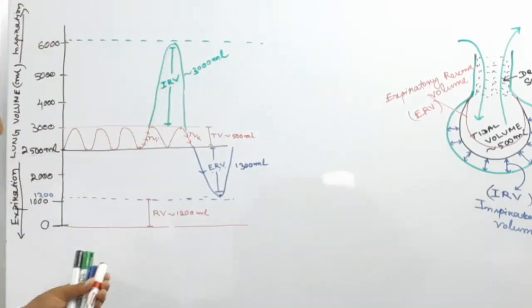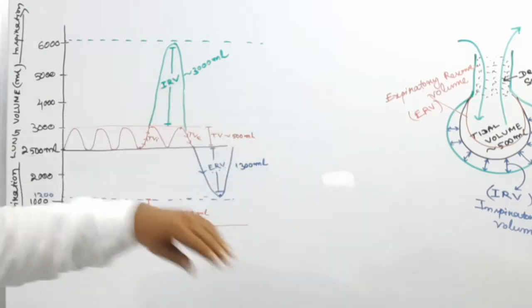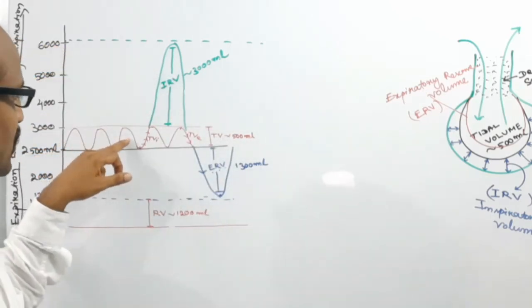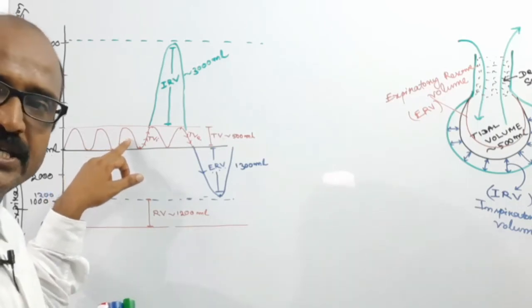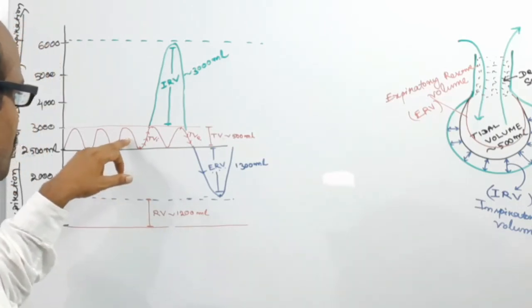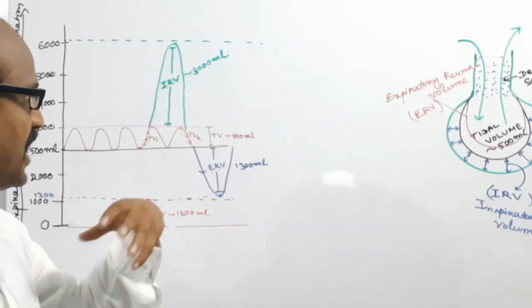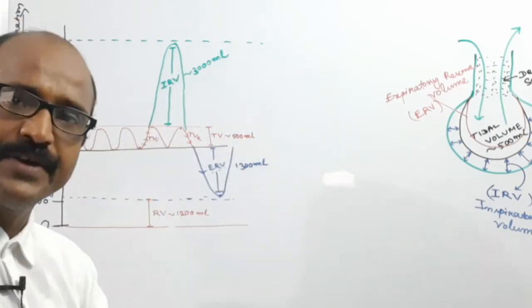This is the tidal volume: in quiet breathing, we normally take in 500 ml of air and expel 500 ml of air.